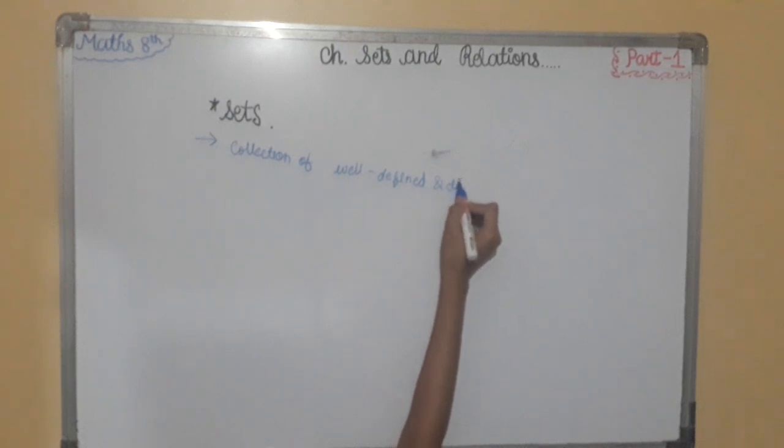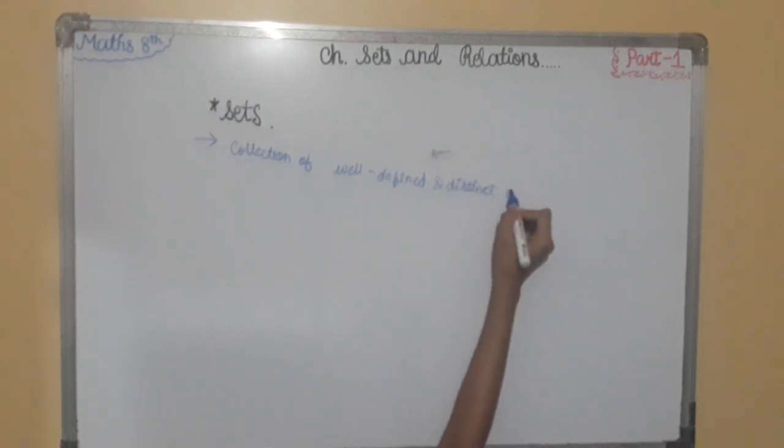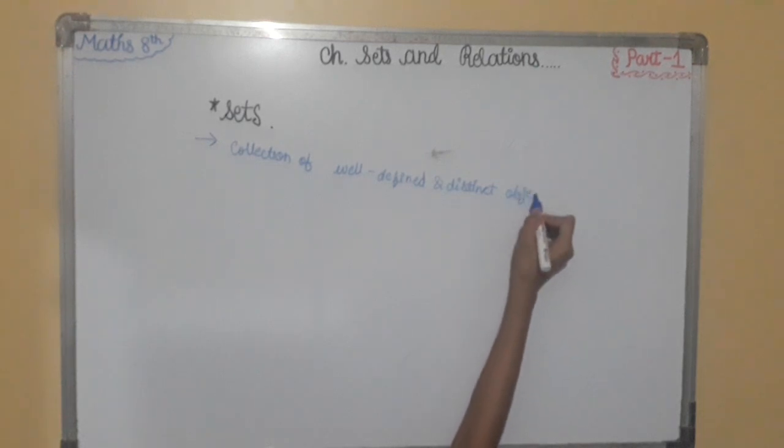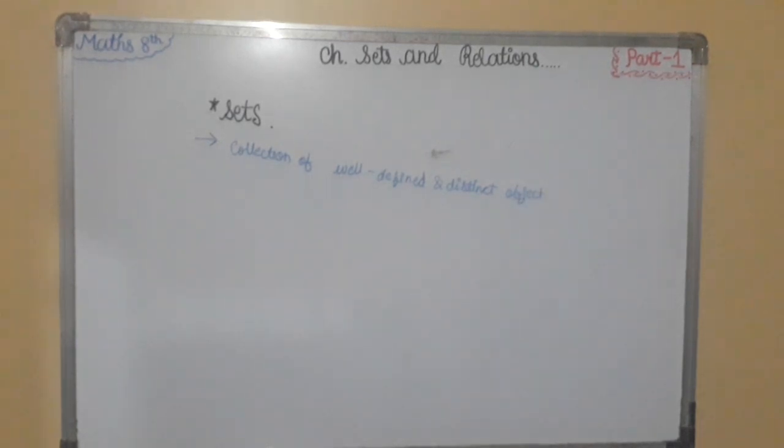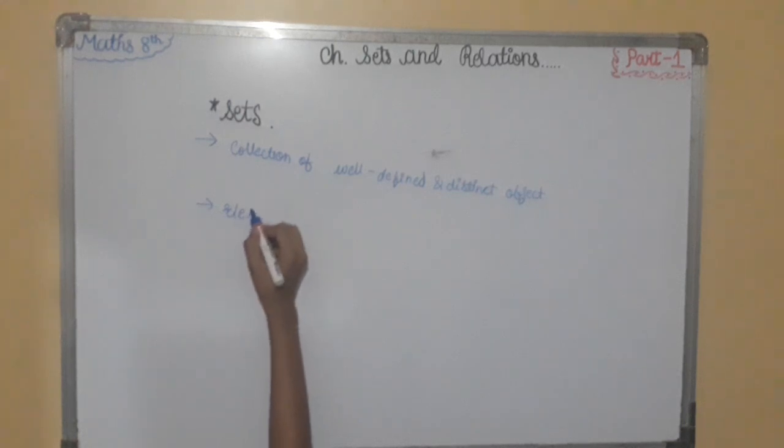The word distinct means that the objects must be all different. Objects of the set must not repeat. The objects of a set are called elements.